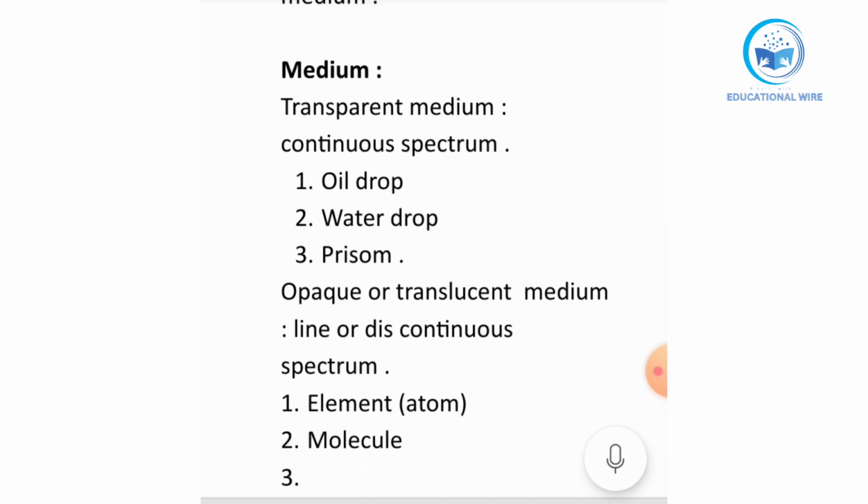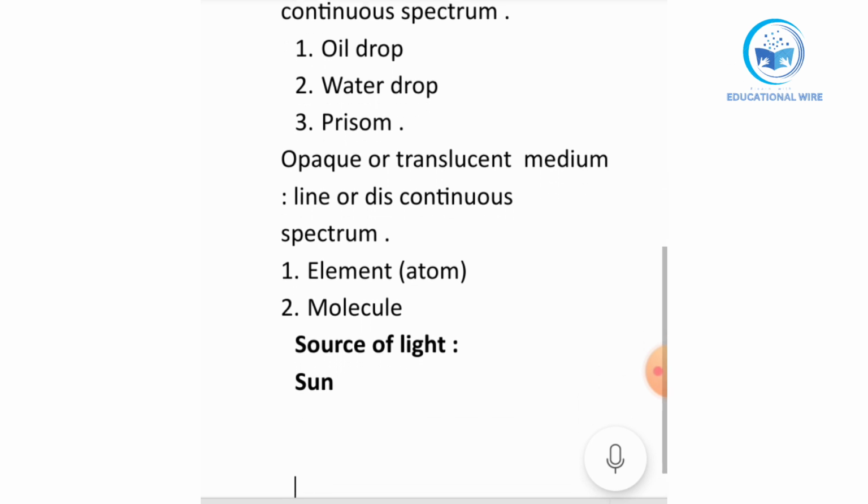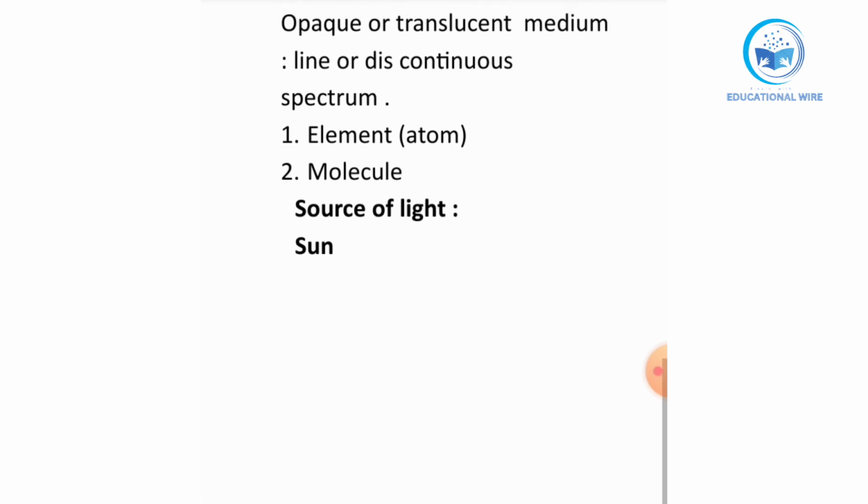So talking about how this process happens, we are again taking one source of light, that is the sun. Now I will make a diagram. On the diagram, I will show you how it works. So here we have one opaque, that is the element atom. We have taken the sun over here. Just let me show you.